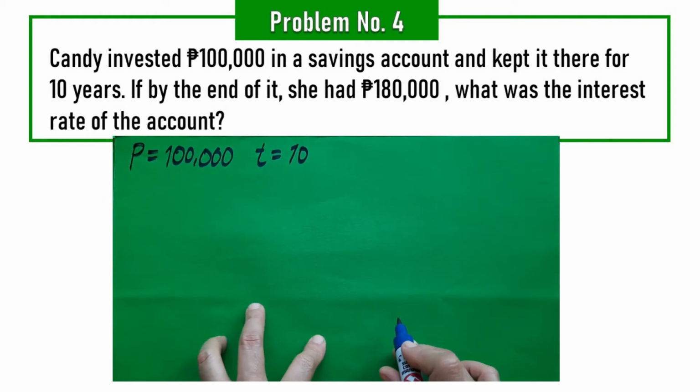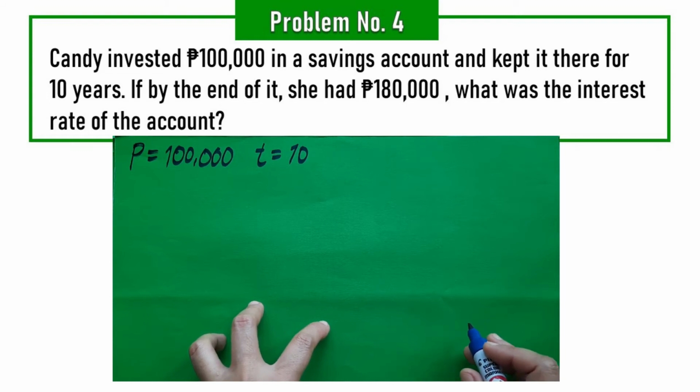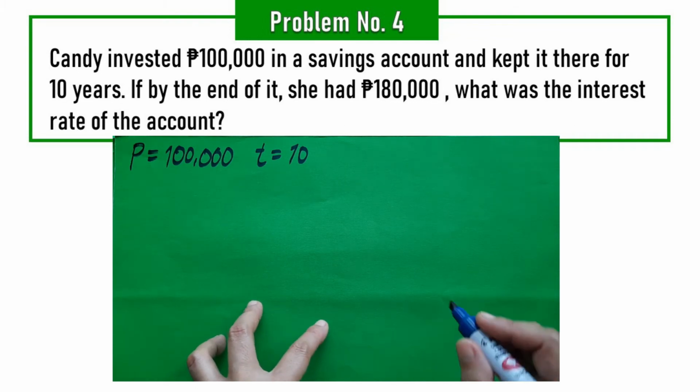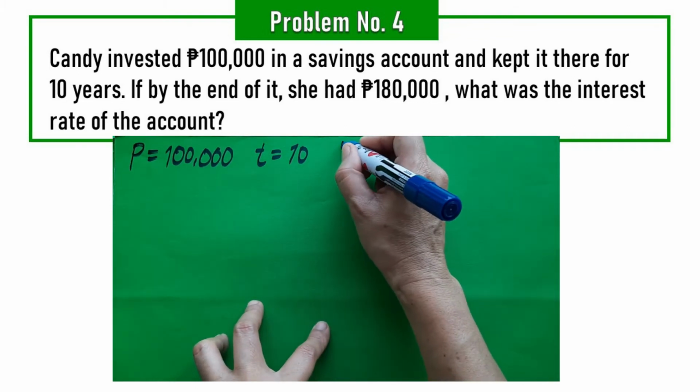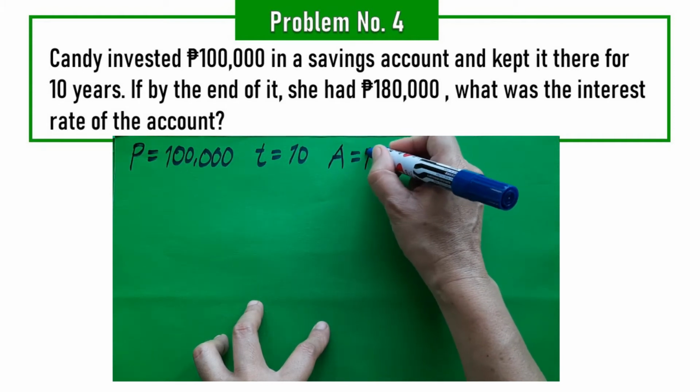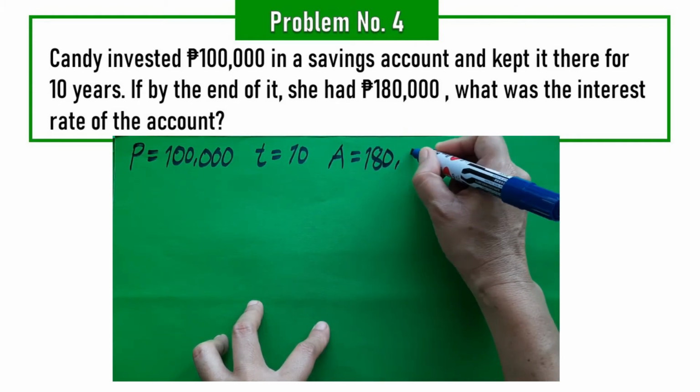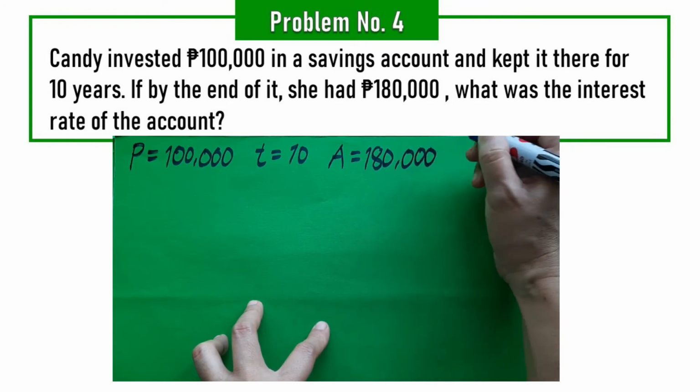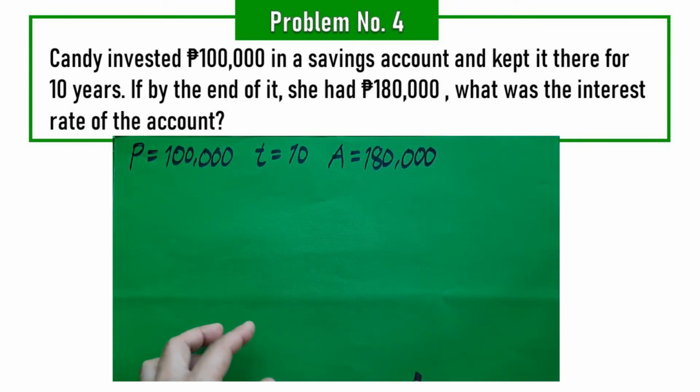And then, by the end of it, she had 180,000, meaning in total, she had 180,000 pesos.